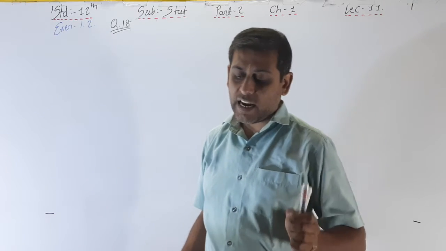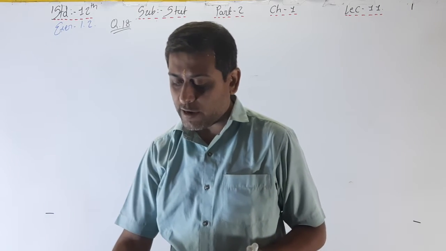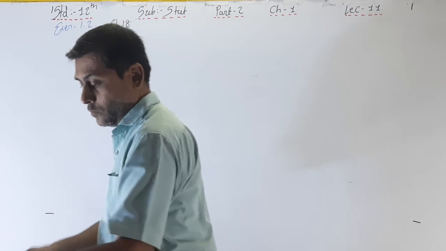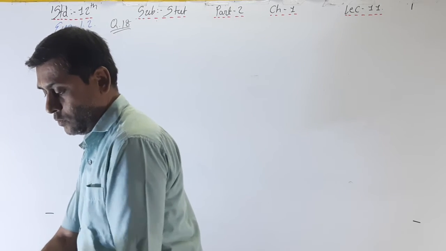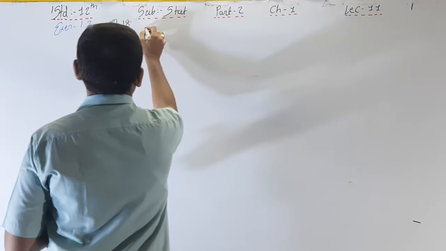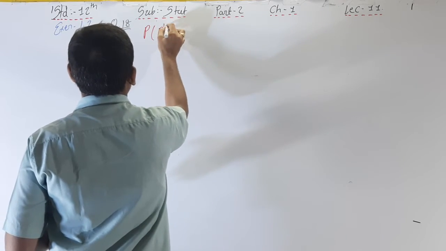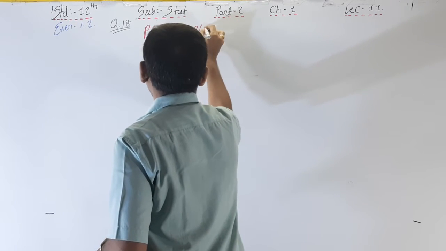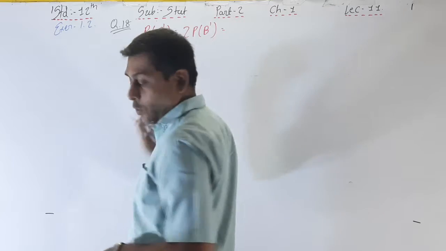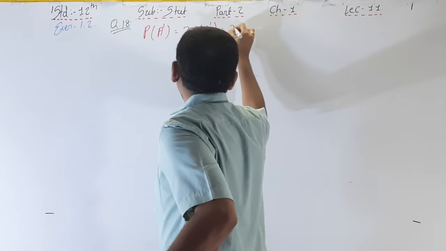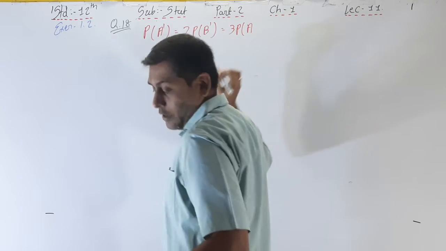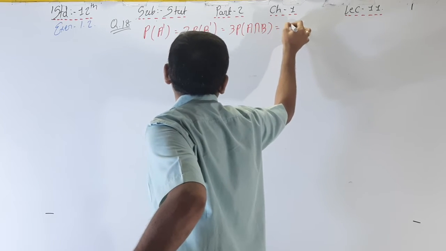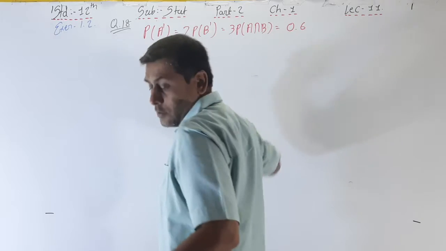For two events A and B in the sample space of a random experiment, see that here P of A dash is equal to 2 P of B dash is equal to 3 P of A intersection B is equal to 0.6.